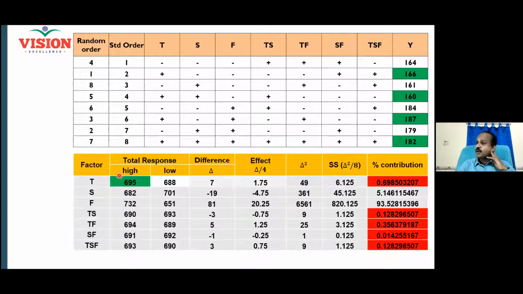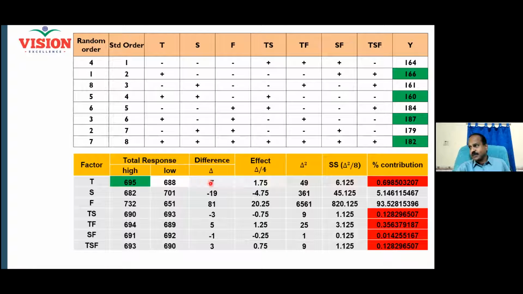And now the total response for factor T when it is at high is 695. How did this 695 come? Sum of all the highlighted readings. Am I correct? Yes, sir. Similarly, what will be the total response when factor T is at low? All these white color readings. All white readings. Very good. So this 695 understood, 688 understood. Same way, can you do it for all the remaining? Yes, sir. Very good. Now we go to the difference. What is the difference? Delta. Sum at high minus sum at low. That is 7.